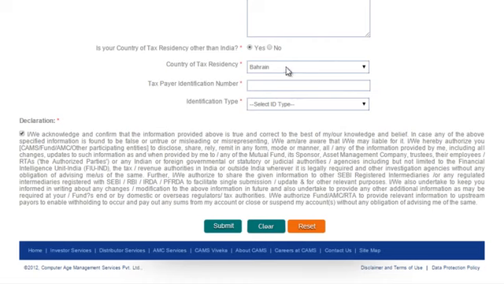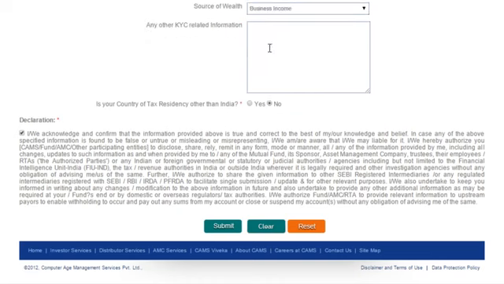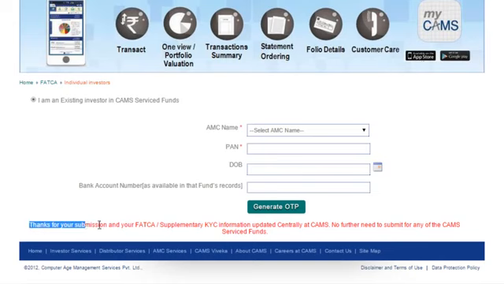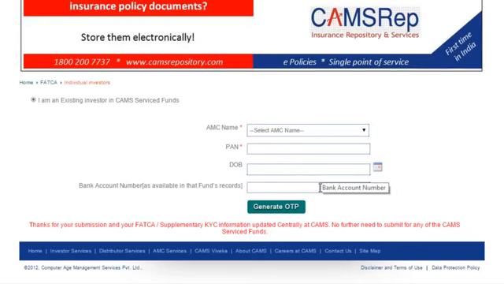Let me choose no again, because this is for me. You have to tick mark on this declaration and then click on submit. Once you do that, it will say thanks for your submission and your FATCA supplementary KYC information is updated. So this was regarding updating your FATCA information on CAMS.